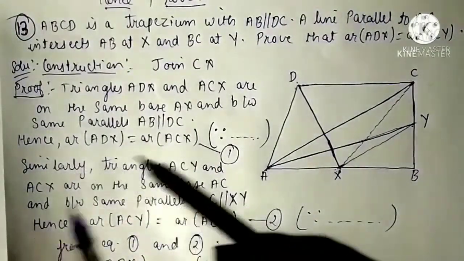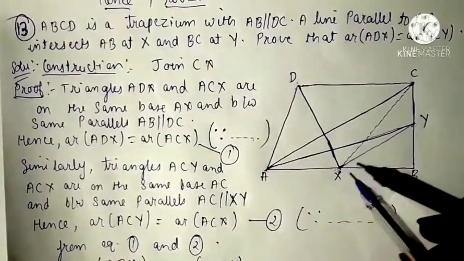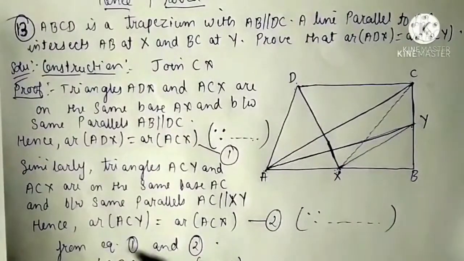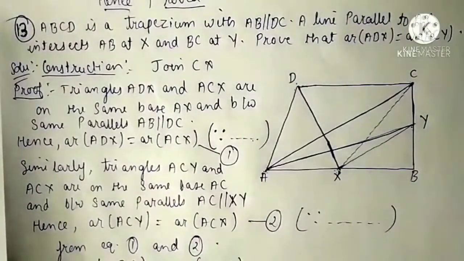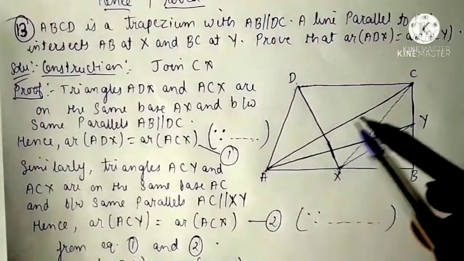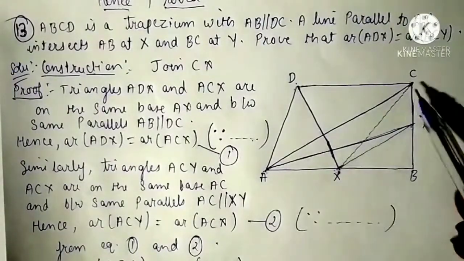Now similarly, see triangles ACY and ACX. Now in these two triangles base is same, that is AC, and they are between same parallels AC parallel to XY.